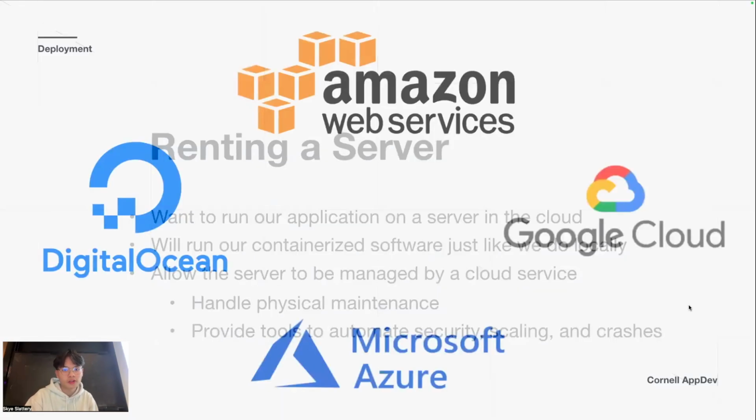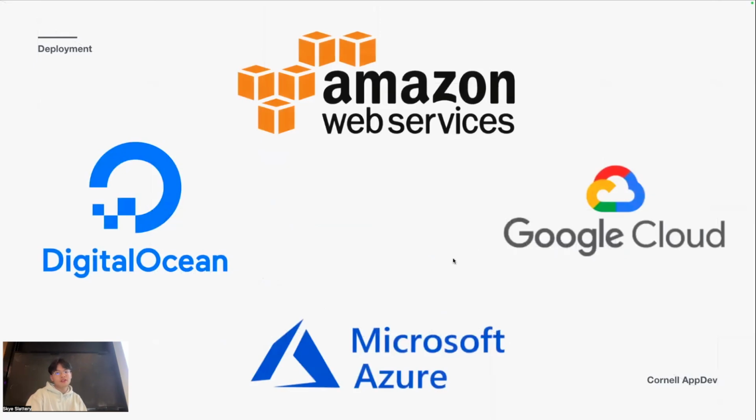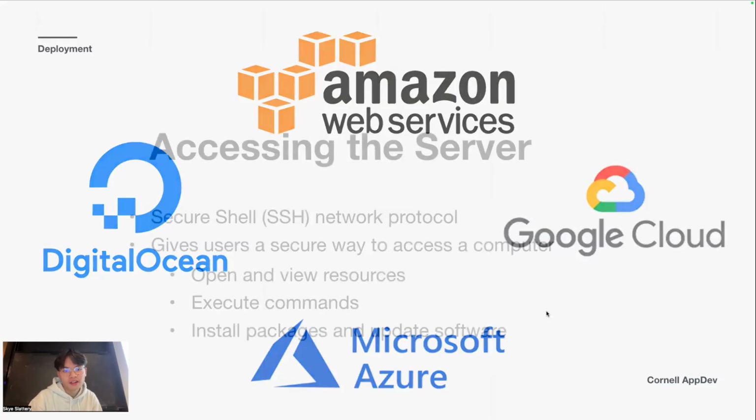Moving on. These are just a bunch of different services you can use. We'll be using Google Cloud. There's also Microsoft Azure, Amazon Web Services, and DigitalOcean. Usually on AppDev we use DigitalOcean just because they have a much cleaner and more user-friendly UI. But essentially, it's just a wrapper. It's the same thing. It's just a bunch of VMs, but they have a nice UI. But today we'll be using Google Cloud, but they also have a pretty good UI.